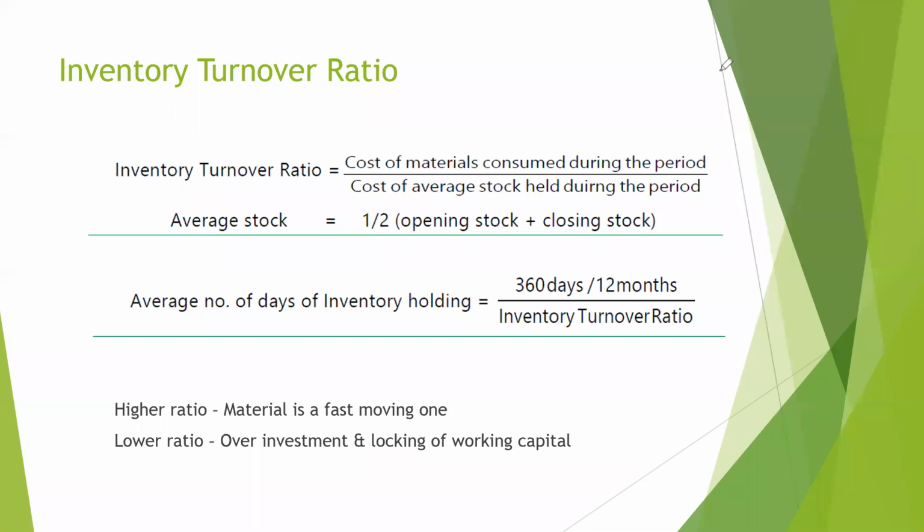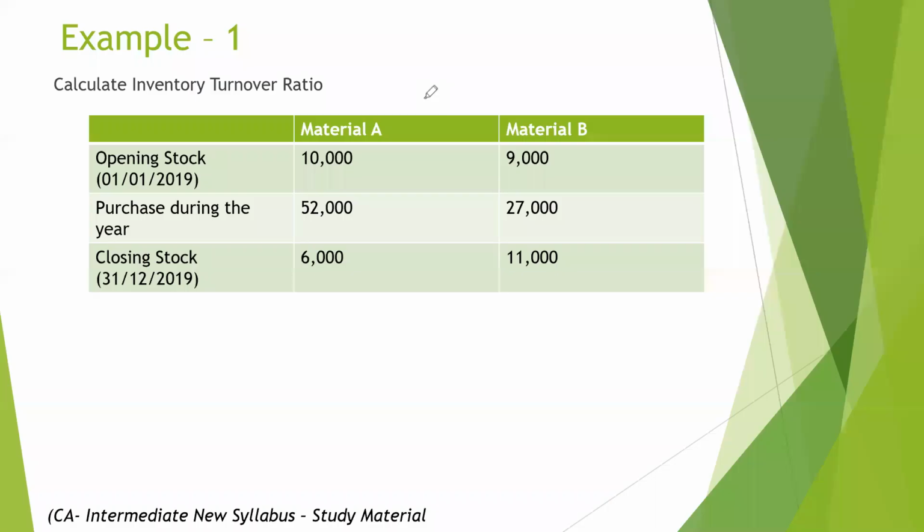Next, we are going to look at the inventory turnover ratio. What is inventory turnover ratio? It simply means how many times the average stock maintained in a warehouse is rotated during the period. The formula is cost of material consumed during the period by cost of average stock held during the period. We are going to understand this with the help of an example. This question is from the CA Intermediate study material. We have to calculate the inventory turnover ratio for material A and material B. We have been given the opening stock, purchased during the year, and the closing stock for both these materials.